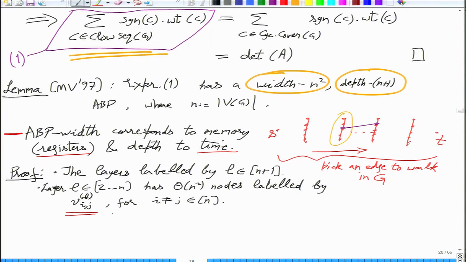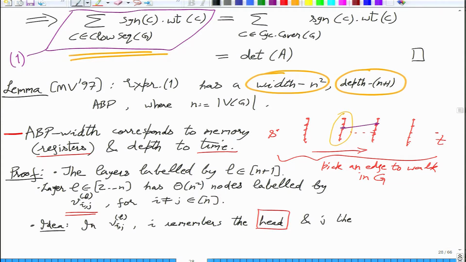So let us look at the details of the implementation. The idea, as I just mentioned, is that in V_ij^L, i is the head and j the current node in the current flow being constructed.